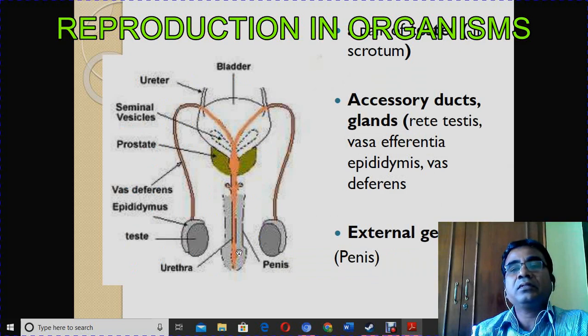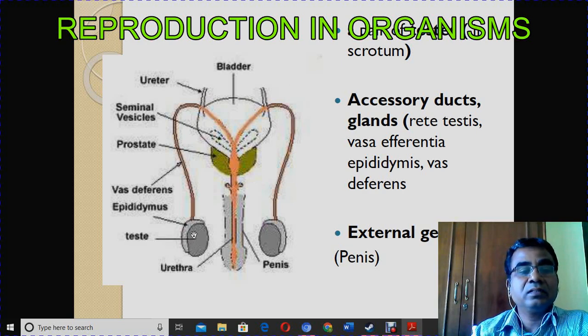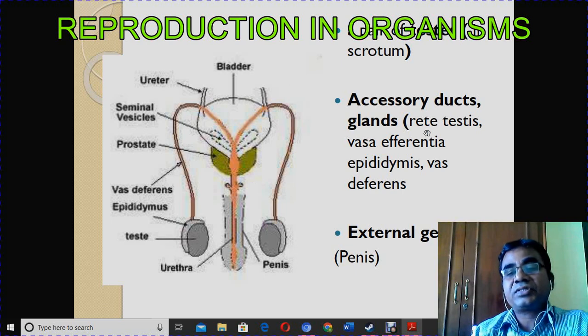Testis, we are having a pair of testes in the scrotum. Okay, here you can see the location of the testis. This is testis. This is testis, which are found in the scrotum. And then accessory glands, and then accessory ducts.